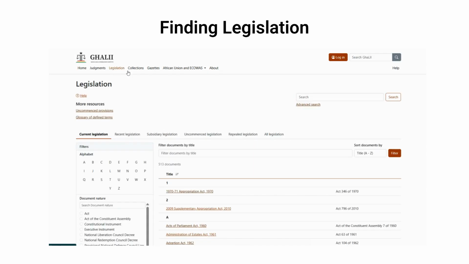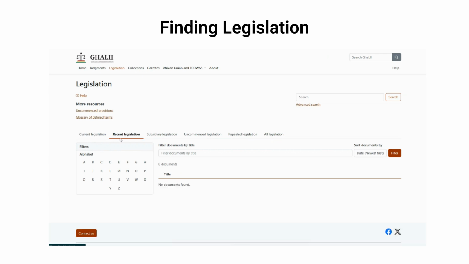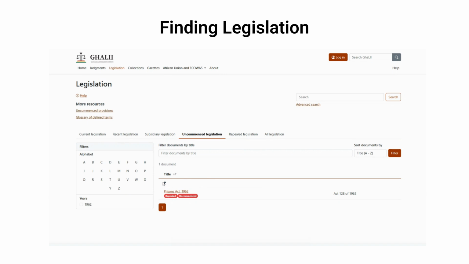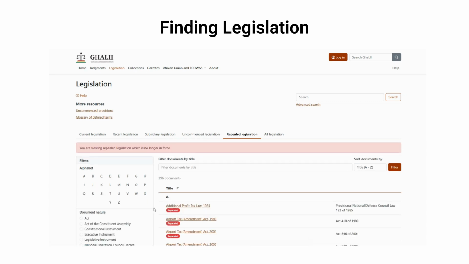At the top of the page, click on Legislation. You will see options to narrow your search by category. Current legislation for laws currently in force. Recent legislation for newly enacted laws. Subsidiary legislation for regulations, instruments and rules made under principal acts. Uncommenced legislation for laws passed by Parliament but not yet in force. Repealed legislation for laws that are no longer valid. Or Legislation for the complete collection.